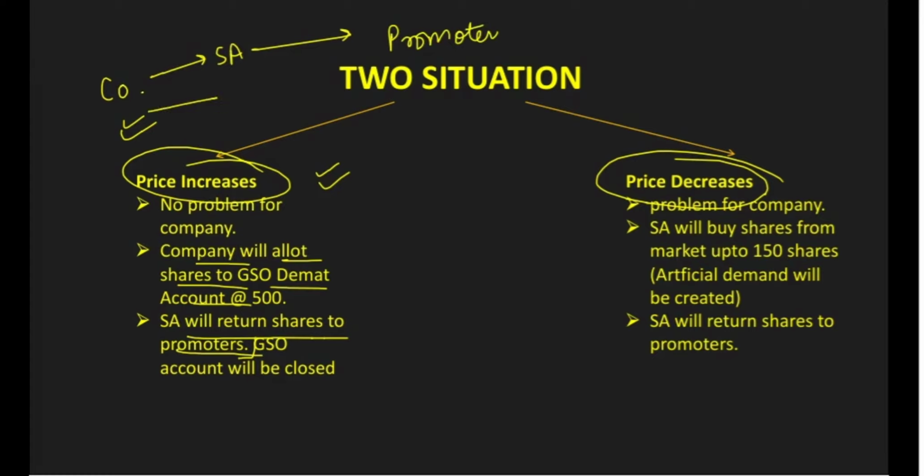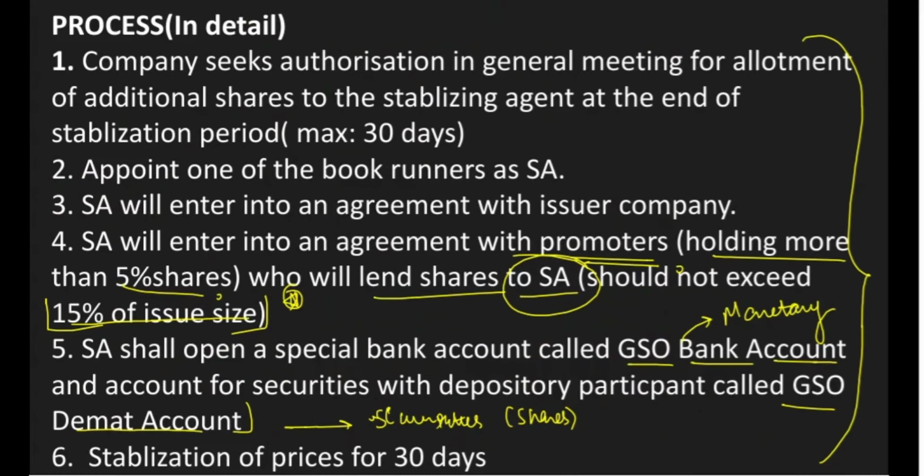Alright, so this will happen. So after this, demat account will be closed. Now what will happen in case of bank account? As I told you earlier as well, that there is a GSO bank account as well.